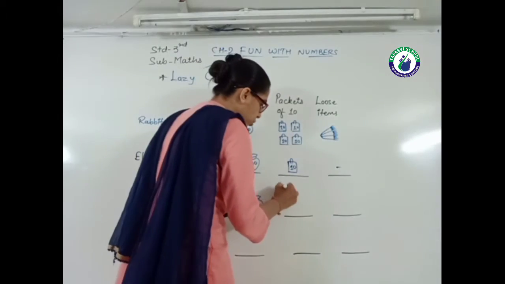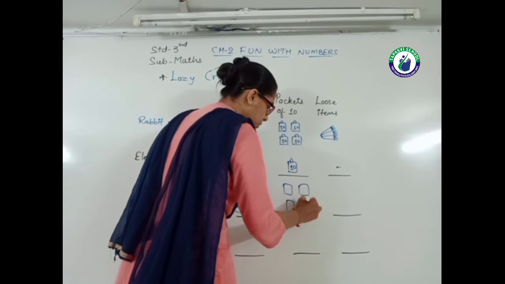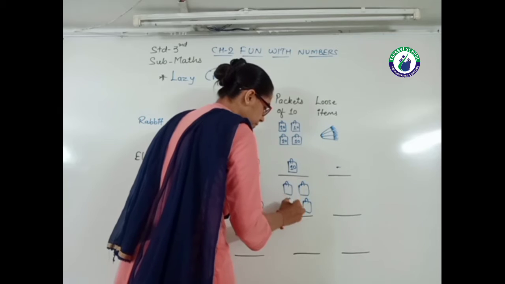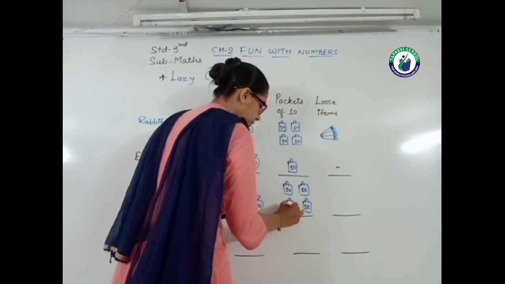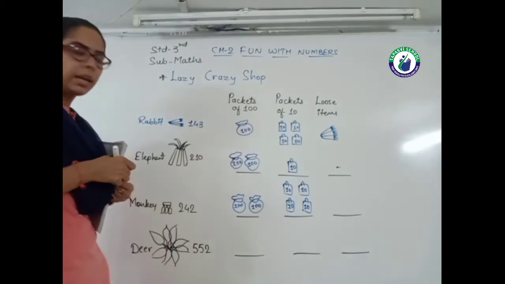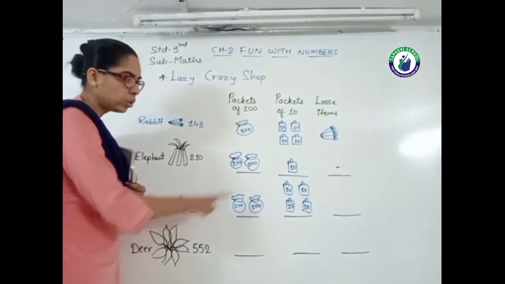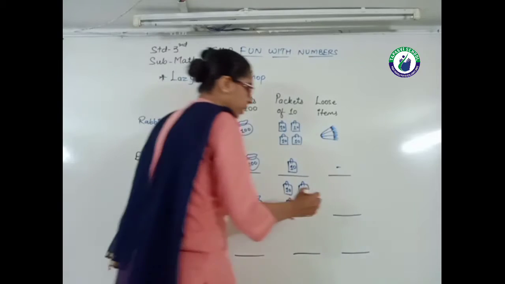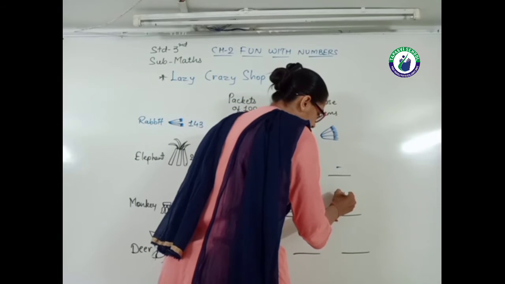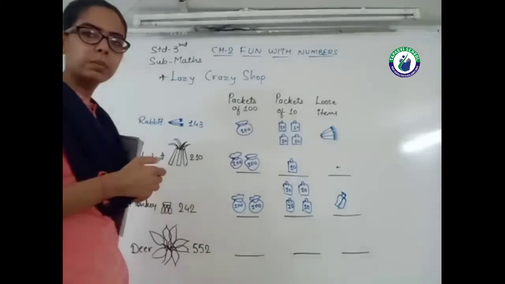So again I draw here 4 packets of 10. So this is 40. And then 42. 2 is in the ones place. So loose item में क्या हो जाएगा? 2. Here is a banana. So I draw here banana. This is 2 loose bananas.